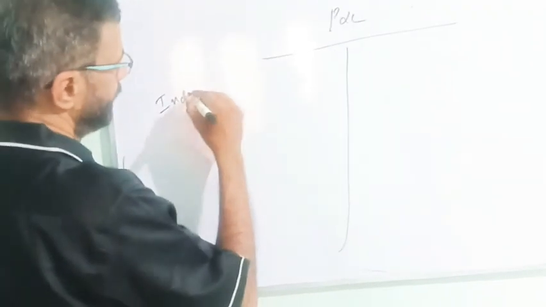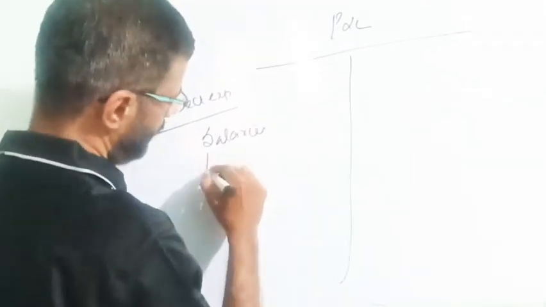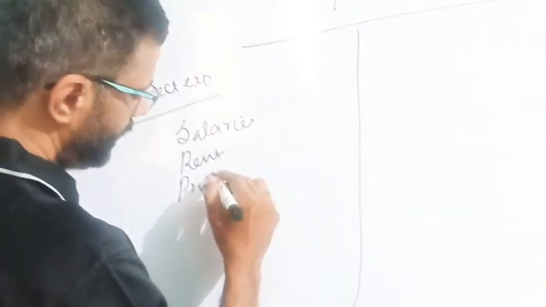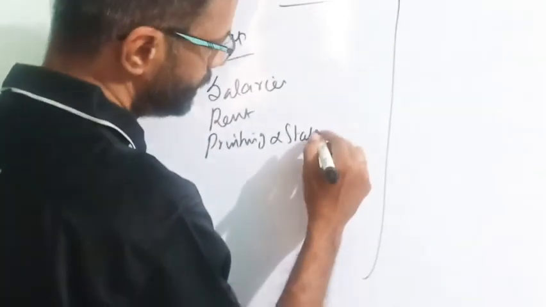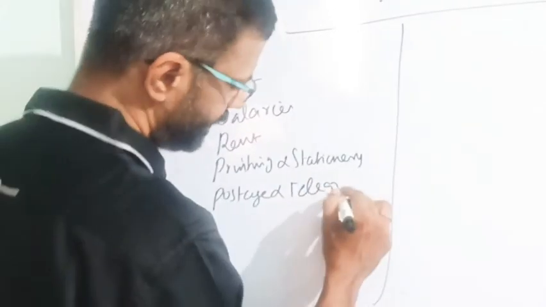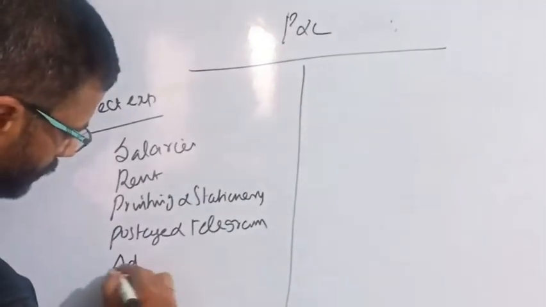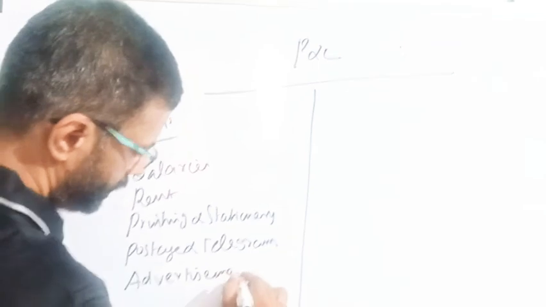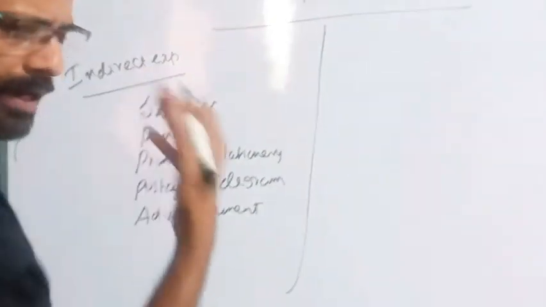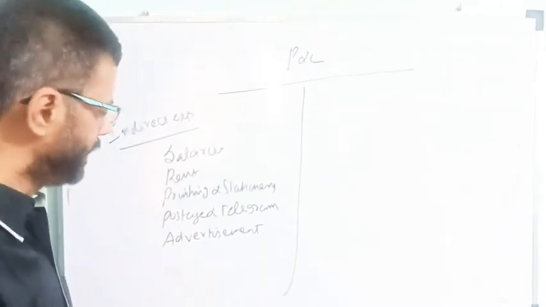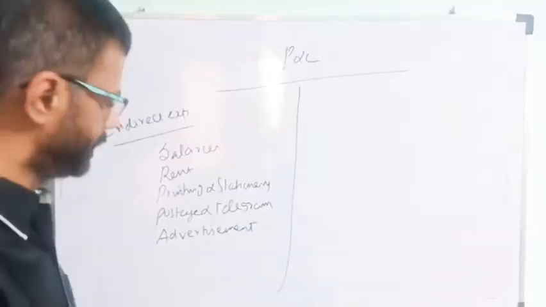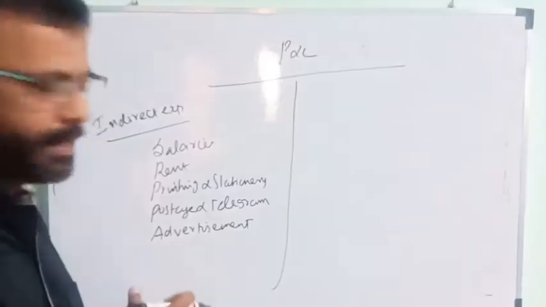So what are the indirect expenses? Indirect expenses mean salaries, rent, printing and stationery, postage and telegram, and advertisement. So many indirect expenses: salaries, rent, printing and stationery, postage and telegram, advertisement. These are simple expenses that I will give as examples.